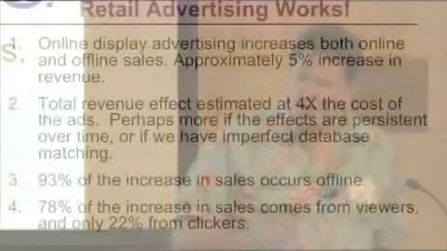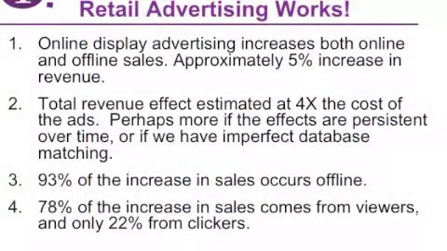So conclusion, online display advertising increases both online and offline sales, a 5% increase in revenue. Total revenue effect is about 4 times the cost of the ads. Perhaps more if the effects are persistent over time, or another thing I'm worried about, if the matching of records is imperfect, that means I'm accidentally putting some people from the treatment group into the control group. I think they're in the control group, so I'm showing ads to some people in the control group. That's going to bring treatment and control closer to each other than they really should be if I measure everything correctly. So I could be underestimating.